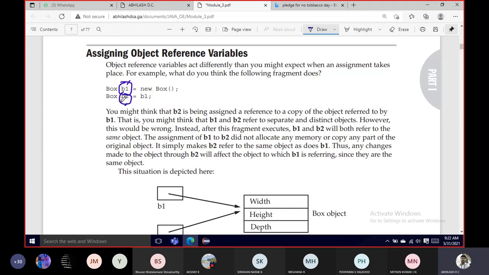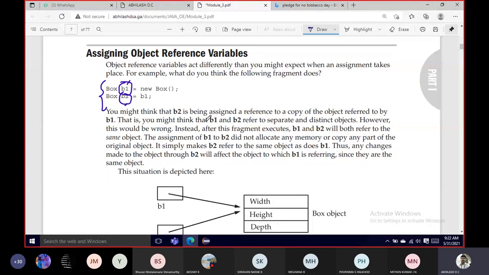B1 and B2 are compatible with each other because they are defined by the same class. Whenever you create objects of different classes and try to assign them to each other, it will not be accepted, because we have a type mismatch between the objects, right? So objects belonging to the same class can be assigned to each other.